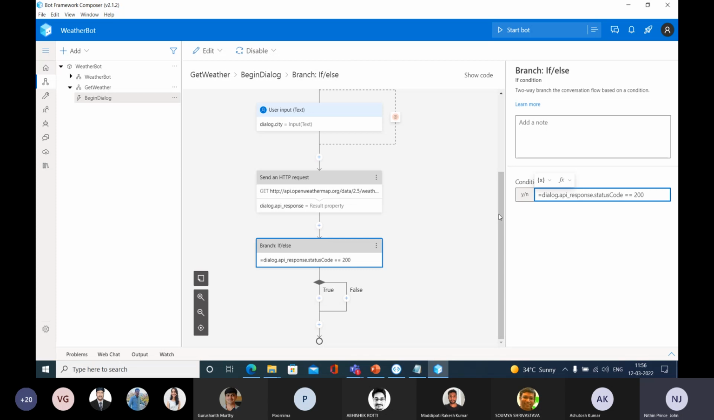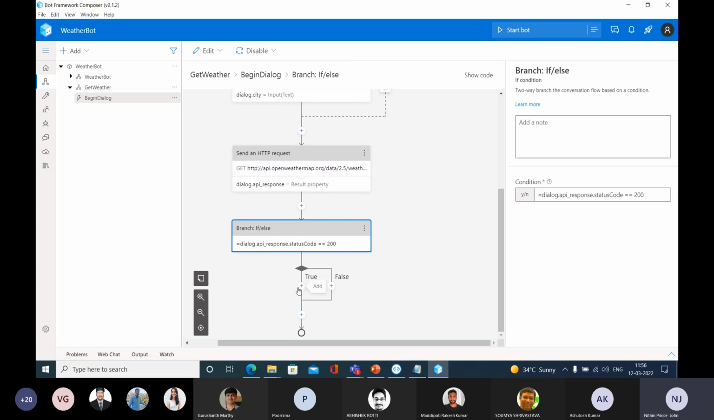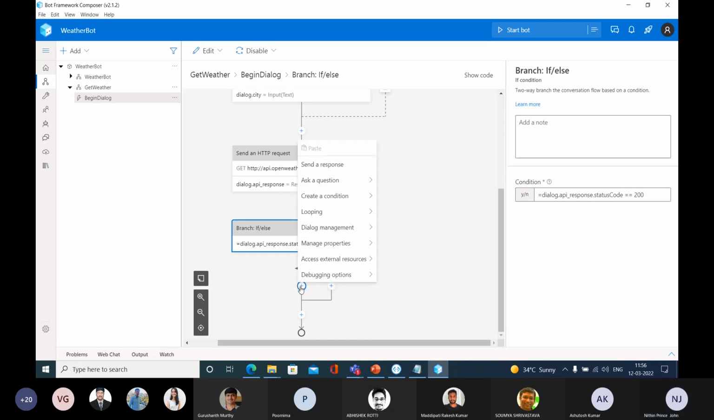So if it is a success, then we are in the true block. Here you can see two blocks. Inside this true block, you can see this plus symbol. You can go and select this add symbol here. And here, can you see this manage properties option? From here, you can select the set properties. You need to select set properties.